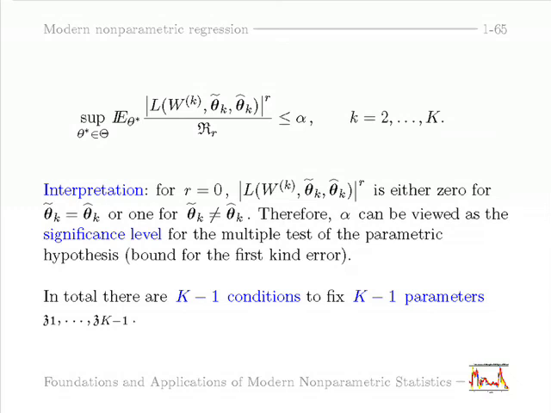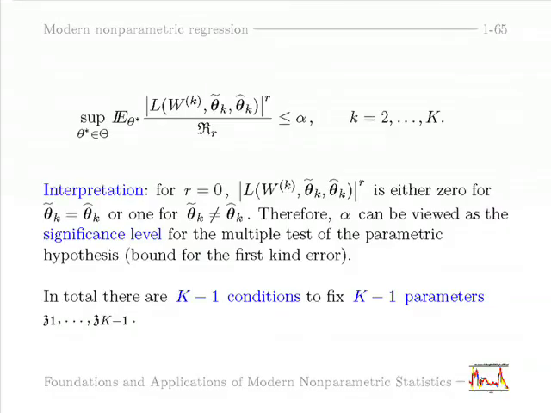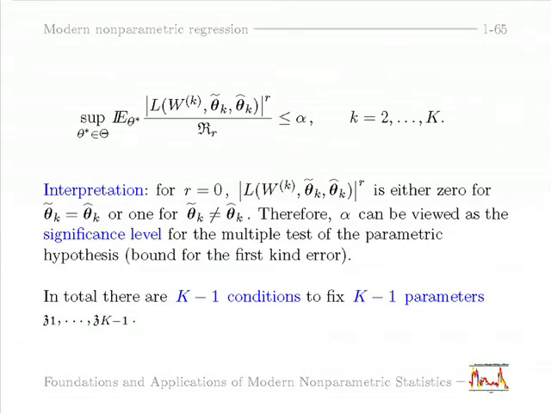And this alpha, therefore, can be viewed as a significance level for the multiple test procedure we apply. So in total, this condition should be fulfilled for all steps k. We have capital K minus 1 conditions for K minus 1 parameters, so as many conditions as parameters, and we select the minimal critical values such that all these conditions are fulfilled simultaneously.